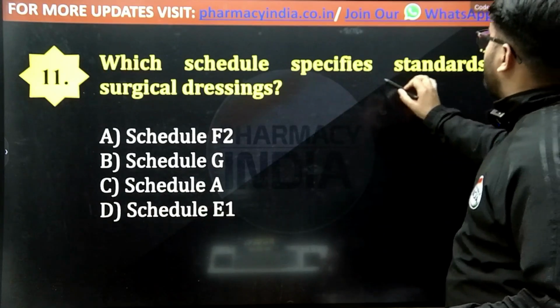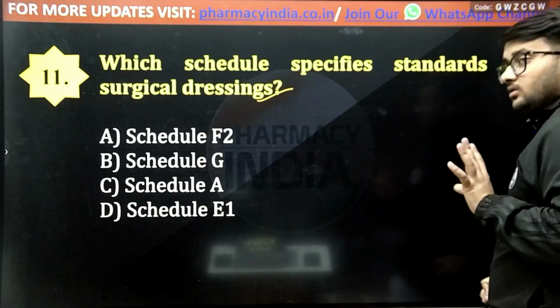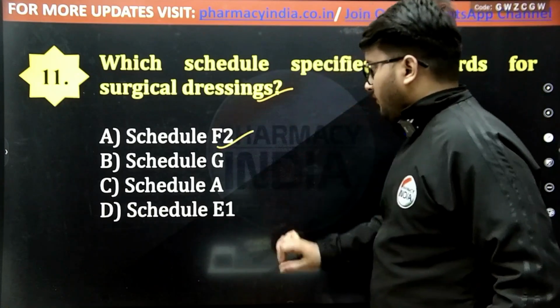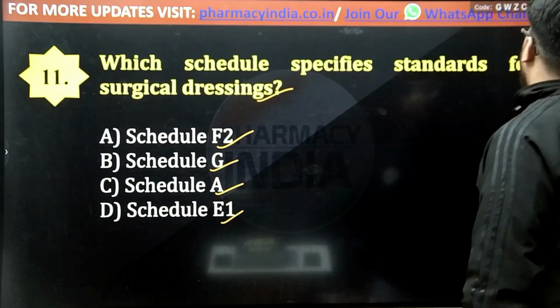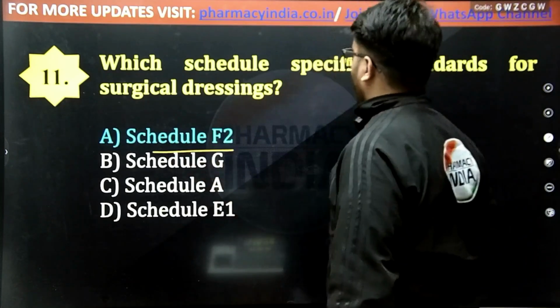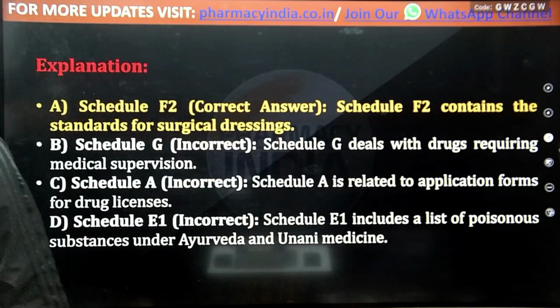Which schedule specifies standards for surgical dressings? For surgical dressings, which schedule deals with that? Schedule F2, Schedule G, Schedule A, or Schedule E1? And the correct answer is Schedule F2. Schedule F2 deals with the standards of surgical dressings.